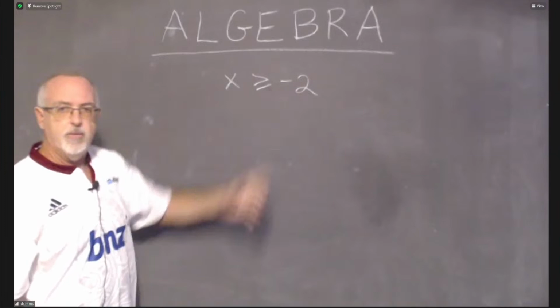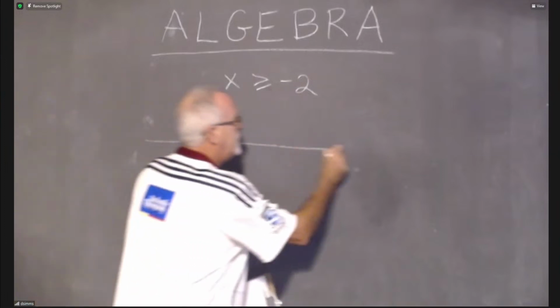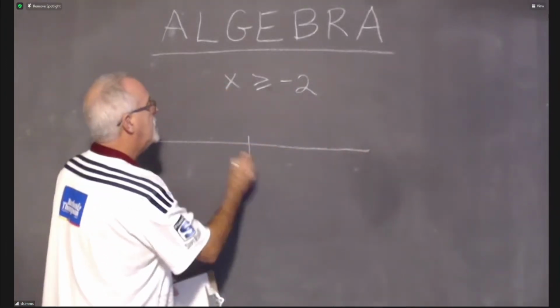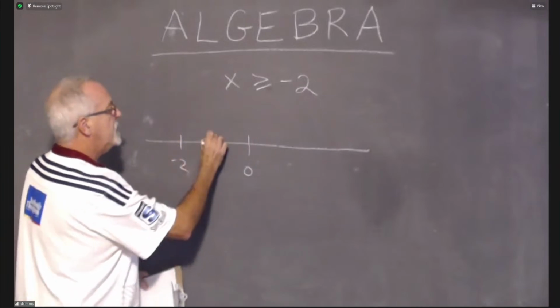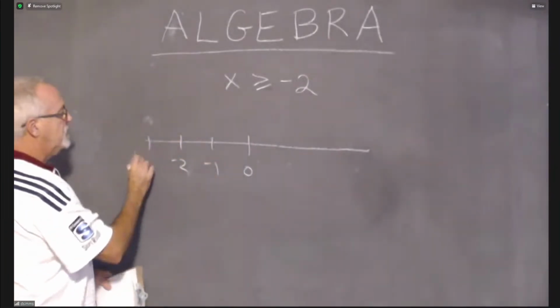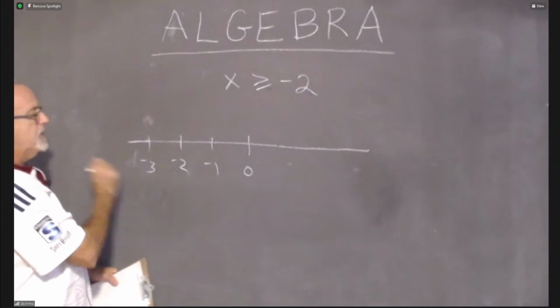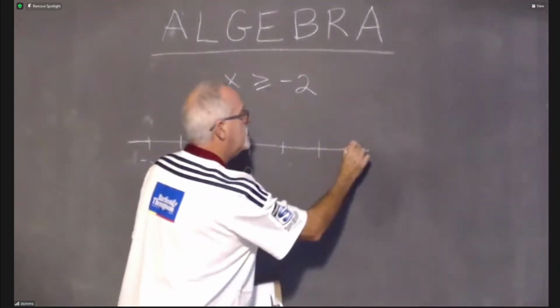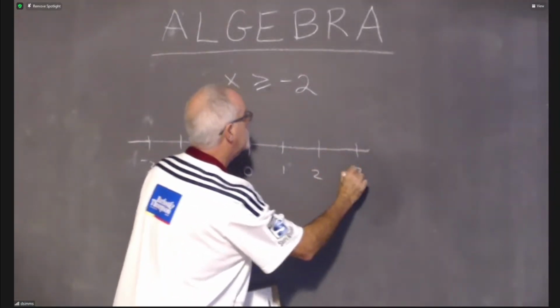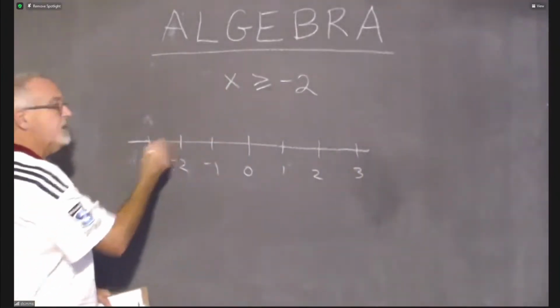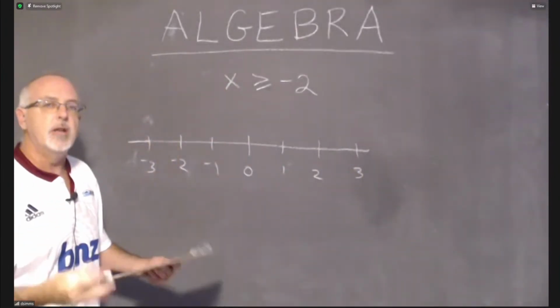But we do have a negative number like we did last time. So I show 0. I want to show -2. That means I'll show -1. I want to show -3. I'll make the number line a little longer. And then I can show 1 and 2 and 3 and label those. The number I'm dealing with is -2. This is starting to be faster and easier to do, I hope.